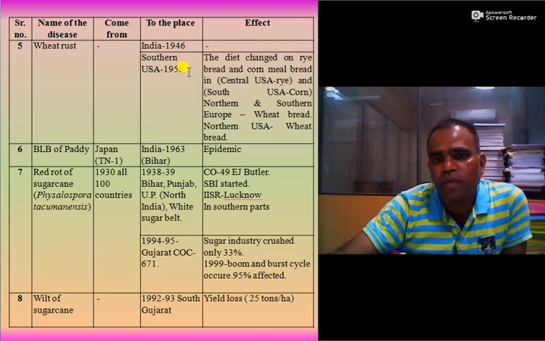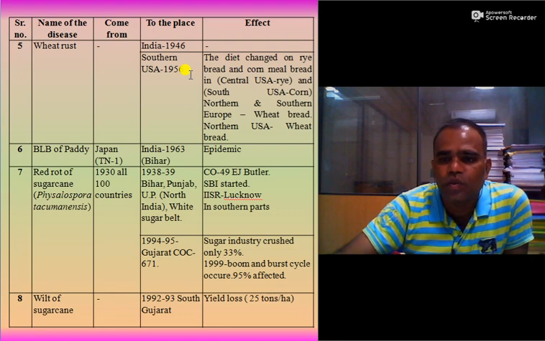The diet of the people changed to rye bread and cornmeal. In the case of southern USA, corn was used as food instead of wheat, while in northern and southern Europe, wheat bread was used.